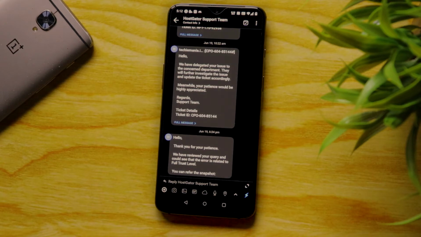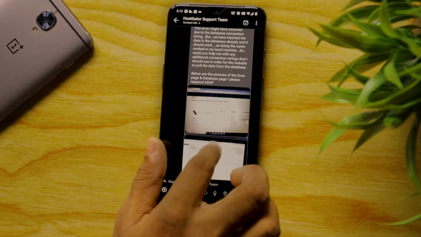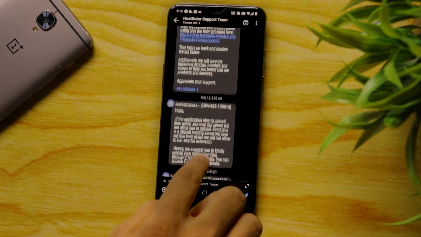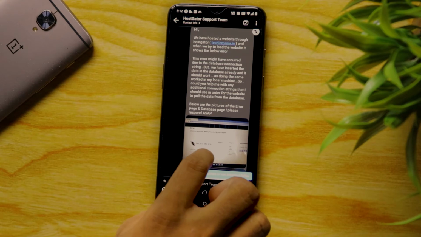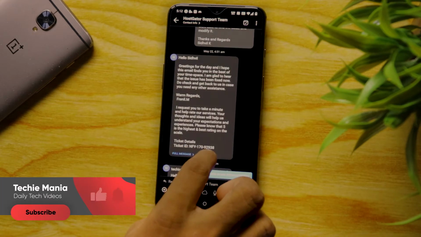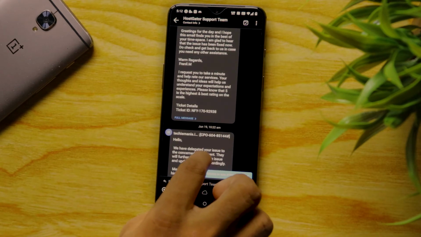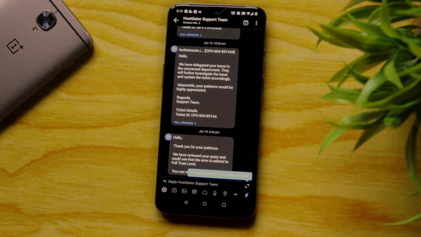This is a conversation we had with the HostGator support team regarding the hosting problems. And as you see it, all these conversations are clearly remodeled into a chat style look, which makes it easier to navigate. And the best part is, you can even know whether the person you sent a mail to read your message or not. This is the same feature that we have in WhatsApp, WeChat, Hike, etc. This is never available in traditional mails.